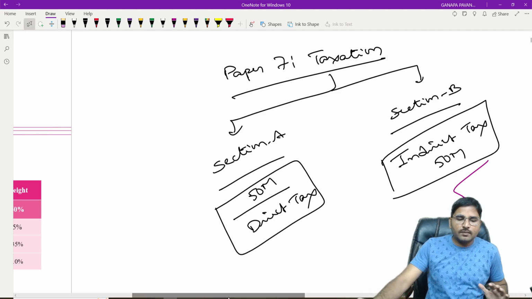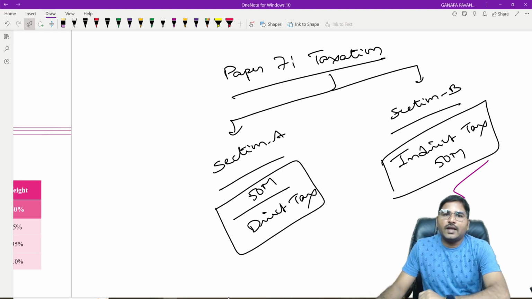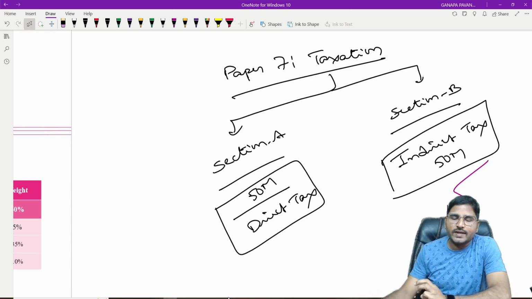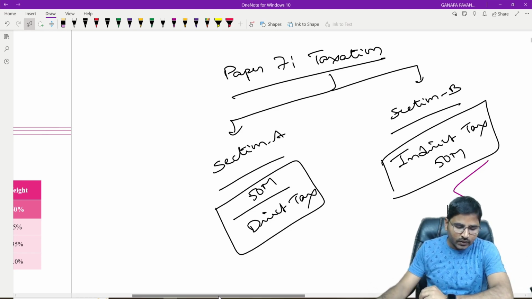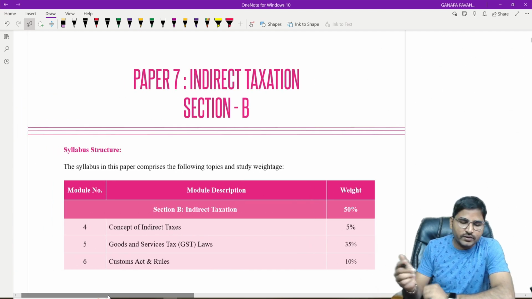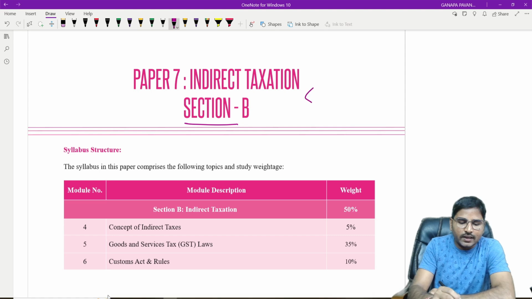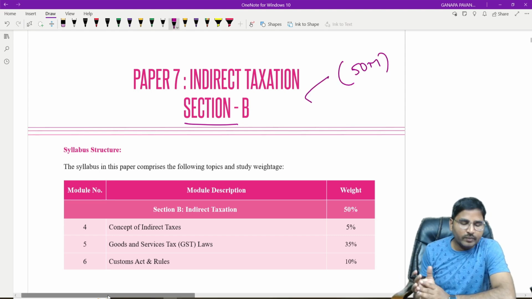So totally paper 7, the taxation paper, has two sections, section A and section B. Section A is for 50 marks and section B is for 50 marks, out of which we are going to start with indirect taxation. Section B, indirect taxation, 50 marks.